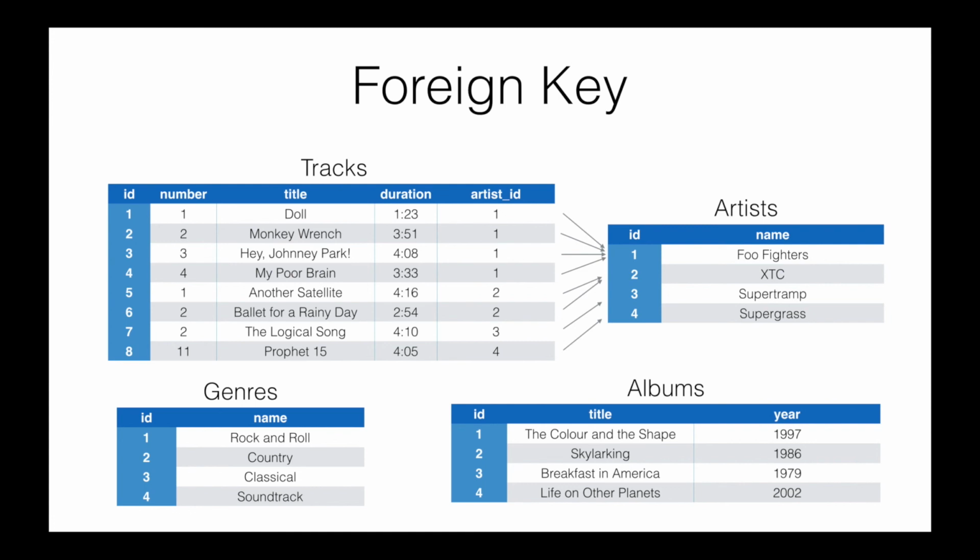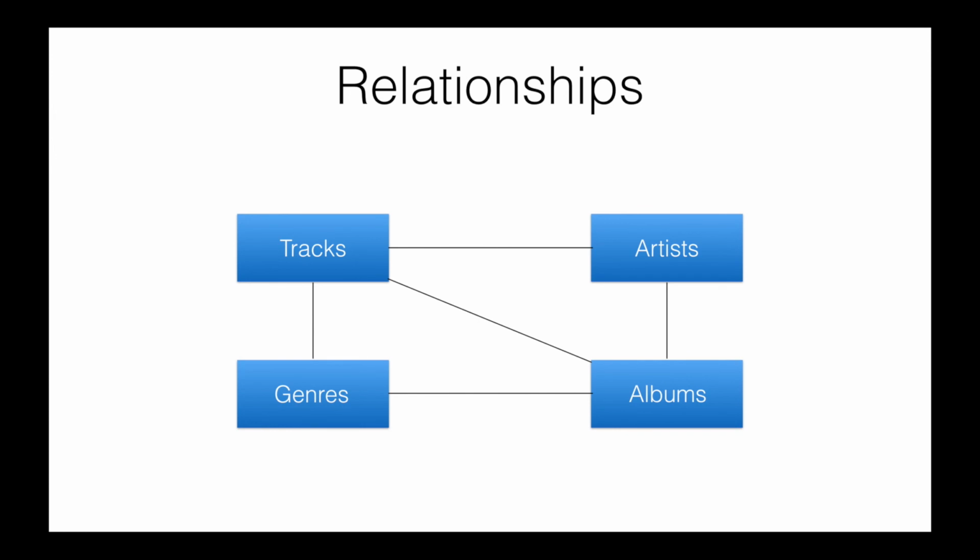So using that, I can look at any particular track in the tracks table and tell exactly which artist created that track. And more importantly, since this relationship is now laid down in the database itself, I can potentially make use of that relationship through my SQL statements, allowing me to do things like say, what's the total duration of all the tracks that were written by the Foo Fighters, for example. There are a lot of these different relationships that typically exist in any given database, so that's something that you'll often see done. I would say that's probably one of the most important or one of the most common aspects of working with a database.